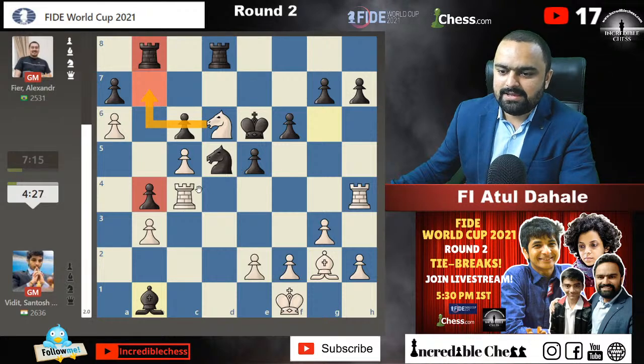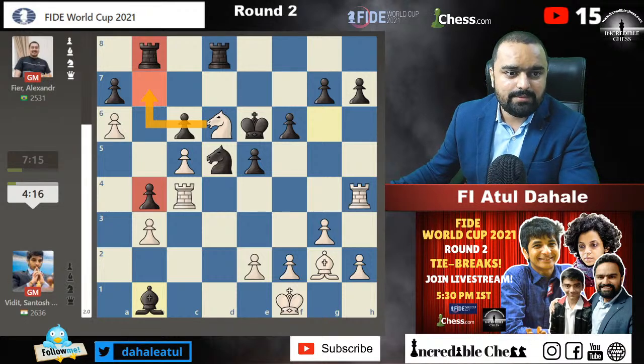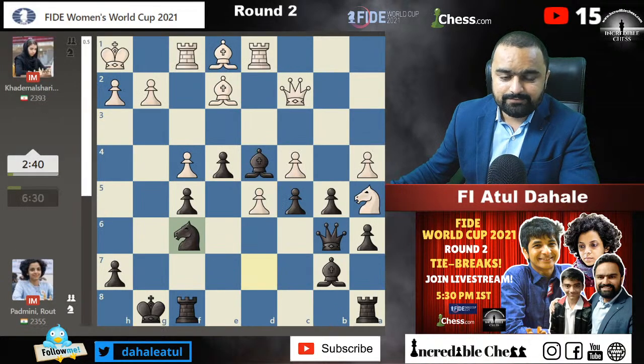Okay guys, I think he is going to take some time to play his move. I'm expecting him to play knight b7. Maybe he will play something else also. We will check that out, but first we will go to Padmini's game here. Okay, it was equalized, but Fear played bishop to b1, so again Vidit got the advantage. So Vidit is winning.